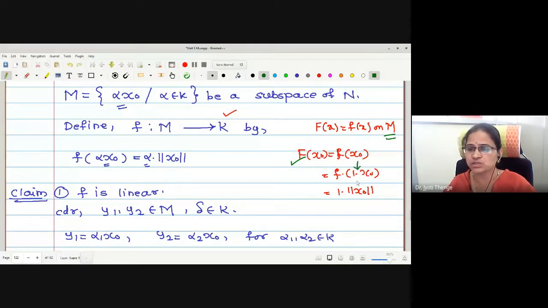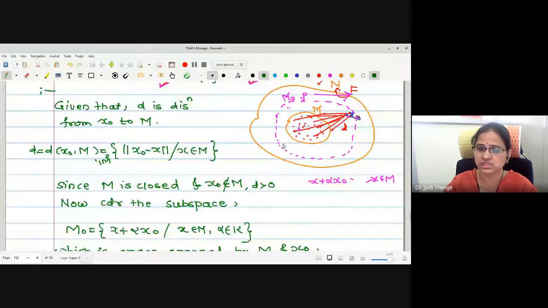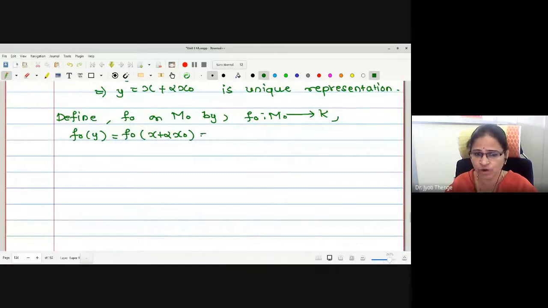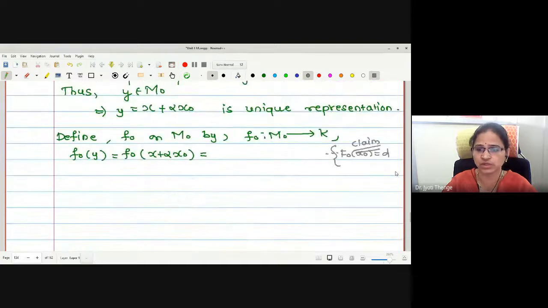And then X naught can be written as 1 into X naught, where the value is giving us 1 into norm of X naught. Likewise, as I wanted to show F of X naught is D, can anyone tell me how should I define F naught of X plus alpha X naught? What I wanted to ask is, F naught of X naught we wanted to show is D, no? This is my claim. F of X naught is equal to D, and one has to go for defining this F naught. If you're looking at this, it will be defined as alpha into D.